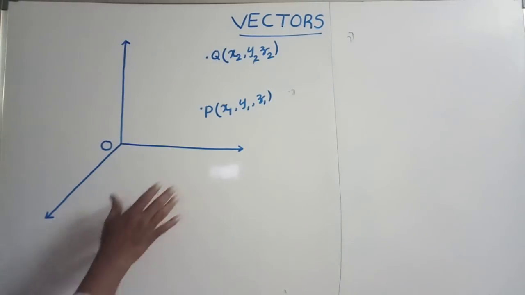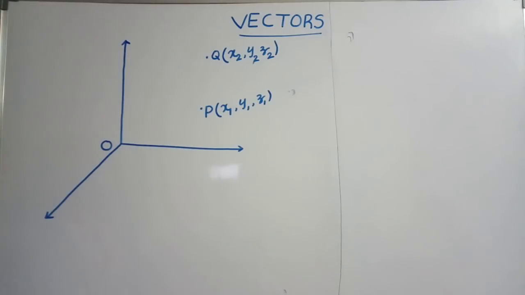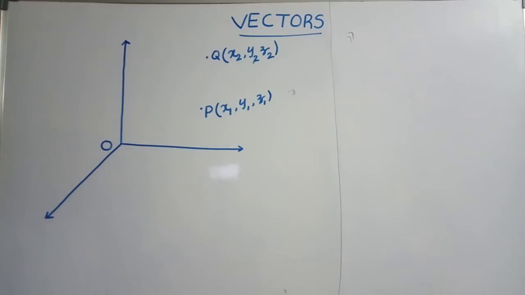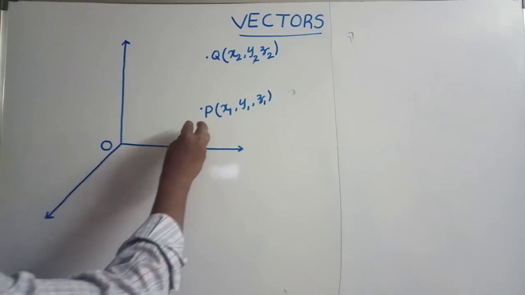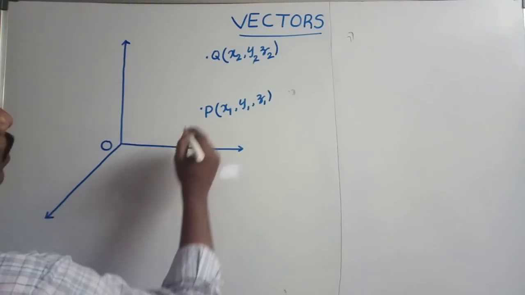Suppose a particle is initially at a point P, with coordinates x1, y1, z1. It moves from point P to point Q, whose coordinates are x2, y2, z2. Then find the displacement vector. How do we draw the displacement vector?